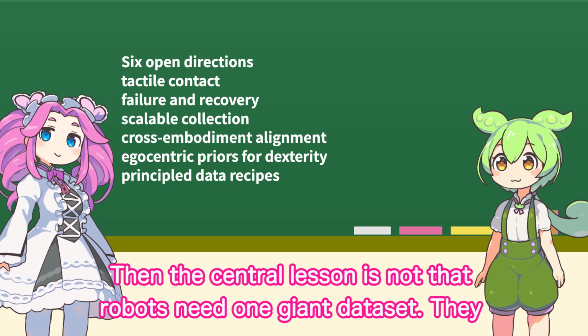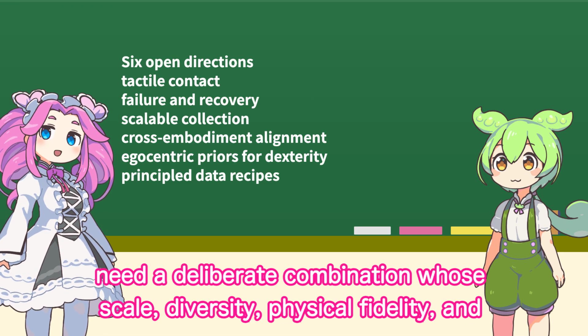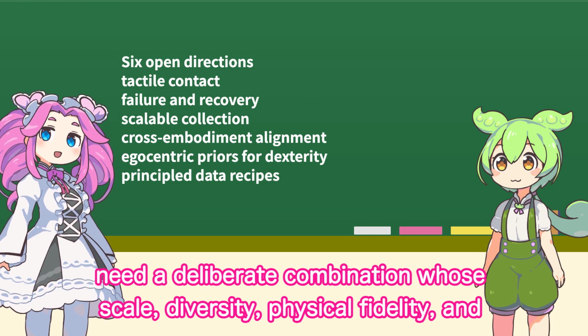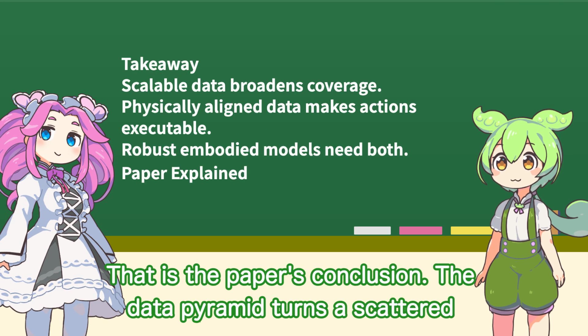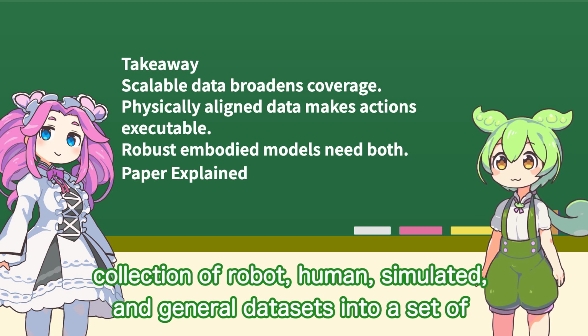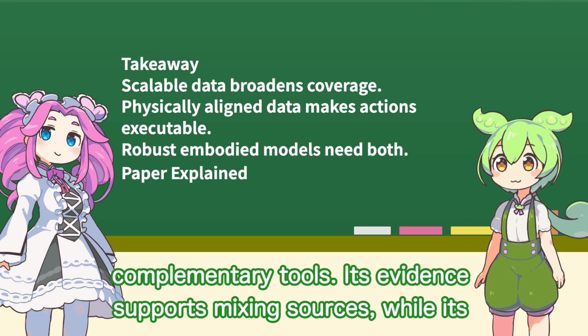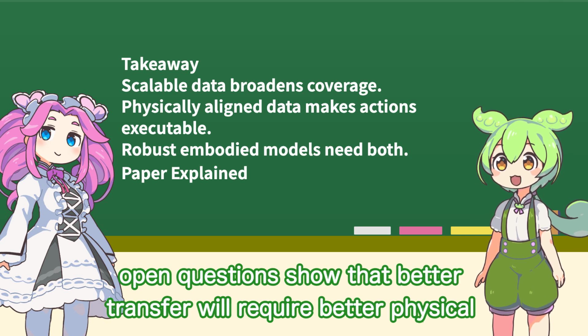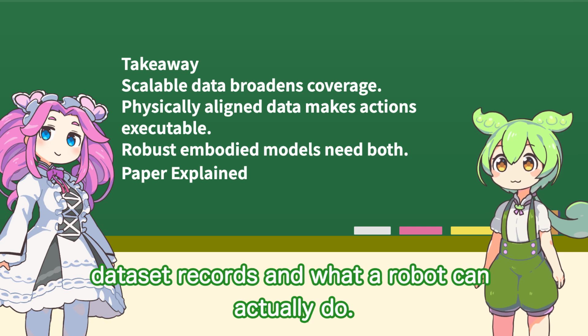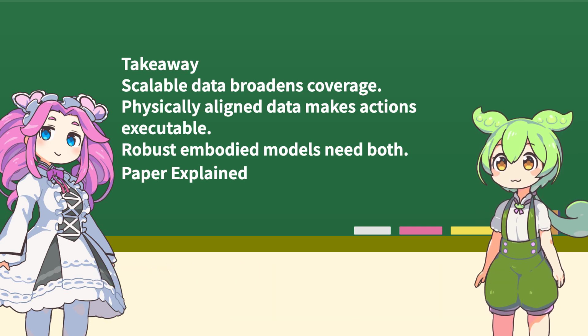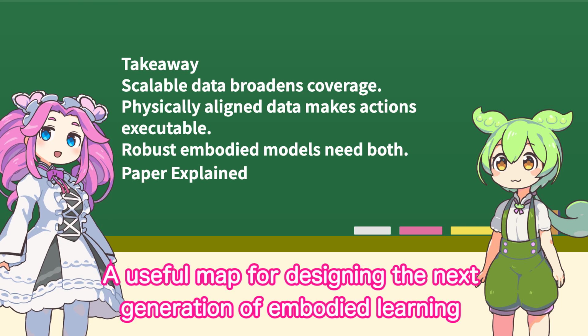Then the central lesson is not that robots need one giant dataset. They need a deliberate combination whose scale, diversity, physical fidelity, and action alignment match the capability being learned. That is the paper's conclusion. The data pyramid turns a scattered collection of robot, human, simulated, and general datasets into a set of complementary tools. Its evidence supports mixing sources, while its open questions show that better transfer will require better physical signals, better failure coverage, and better alignment between what a dataset records and what a robot can actually do. A useful map for designing the next generation of embodied learning systems.